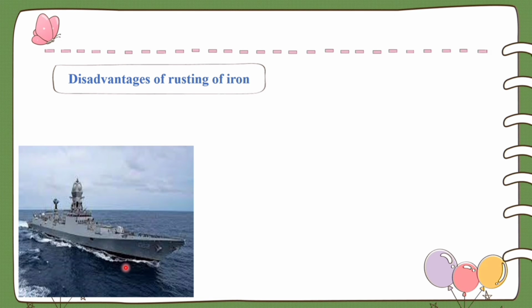So ships suffer a lot of damage from rusting in spite of being painted, and the ship's body parts get damaged. Repairing is also very expensive. It's a huge monetary loss to the country. The main disadvantage of rusting is that it destroys the metal quality and also reduces the strength of the iron.